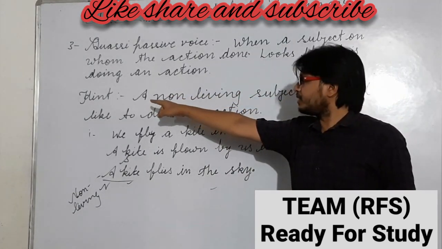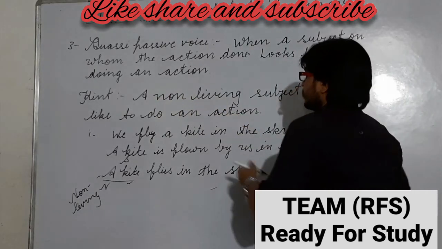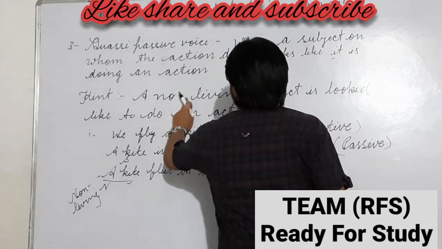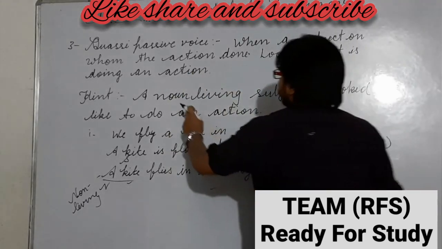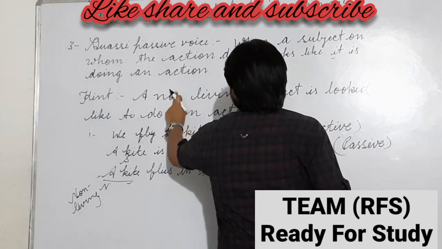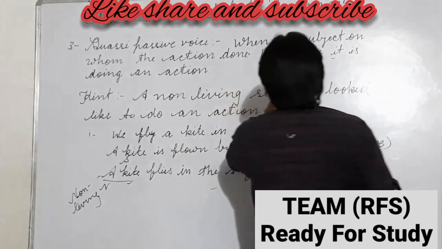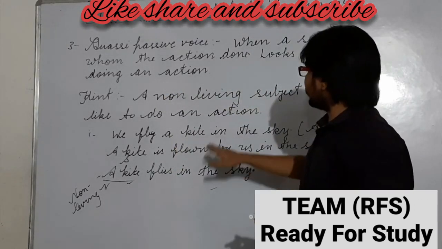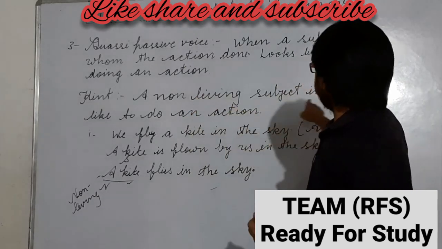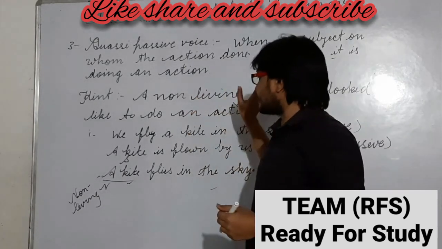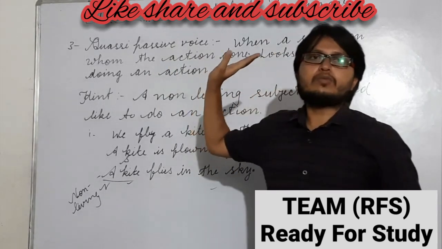Remember the hint also: a non-living subject looks like it is doing an action. The sentence in which a non-living subject looks like it is doing an action is called quasi-passive voice.